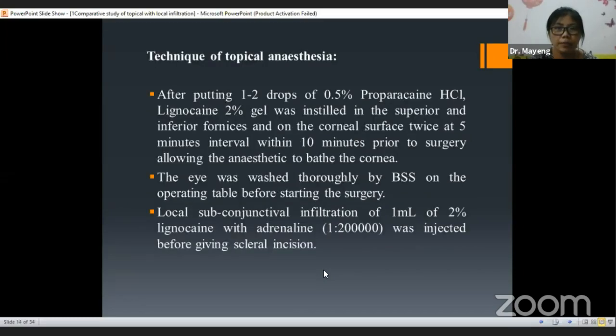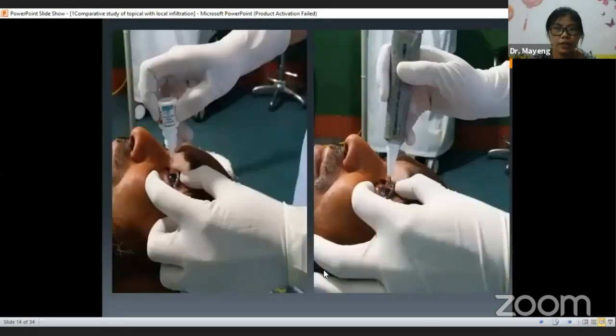Coming to topical anesthesia, after putting 1 to 2 drops of 0.5% proparacaine hydrochloride solution, lignocaine 2% gel was instilled in the superior and inferior fornices and on the corneal surface twice at 5 minutes interval within 10 minutes prior to surgery, allowing the anesthetic solution to act. After that, the eye was washed thoroughly with BSS solution on the operating table before starting the surgery, and local infiltration of 1 ml of 2% lignocaine with adrenaline was injected for giving the incision. This is how we give the topical. The first picture shows how we put proparacaine hydrochloride solution, and the second picture shows how we put the lignocaine gel in the superior and inferior fornices.